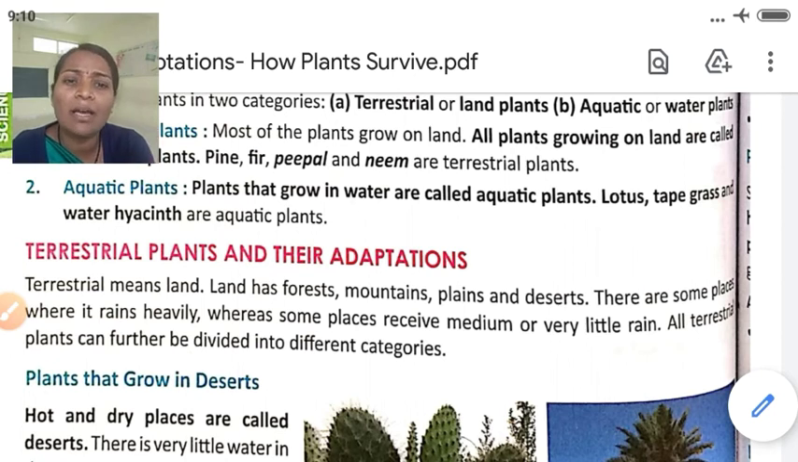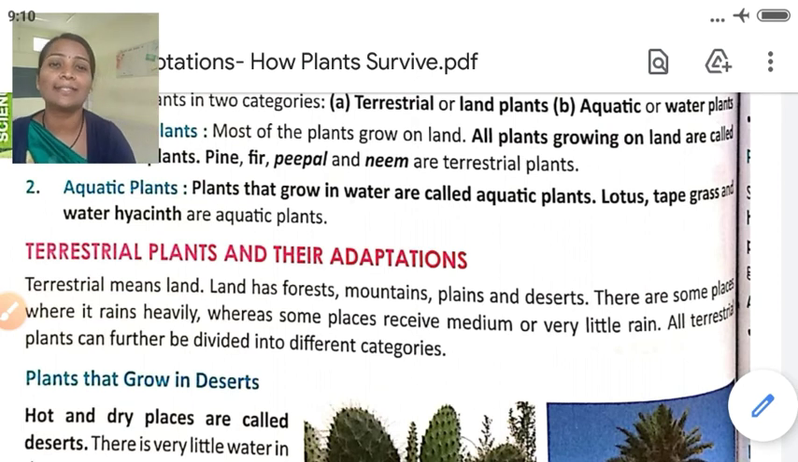All terrestrial plants can further be divided into different categories. As we have learned, landforms are not even, they are different and they have different weather conditions. So by that we can divide these into different categories.